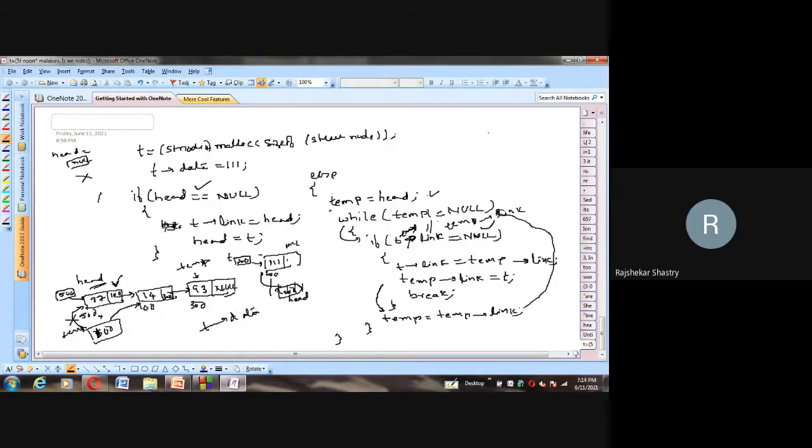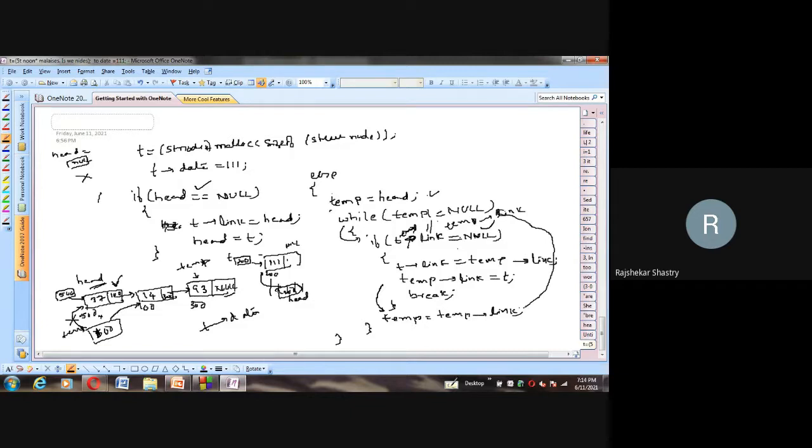Is that equal to null or not null? Not equal to null. So the while condition is true again. Because the while is true, we get into the body and we check again: is temp arrow link null? Temp is not null, but its link could be null. So what is temp arrow link holding? 300. Very good. 300 is not equal to null. So again the if condition is false. While true, but if false. So we again come out of this if condition and once again we increment the temp pointer.